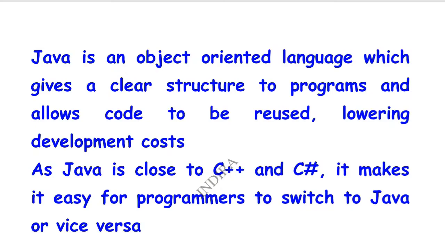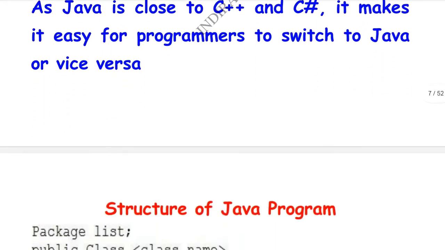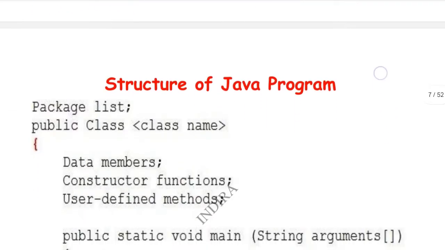Since Java was developed to overcome the drawbacks in C, C++ and C# programs, it is easy to learn.